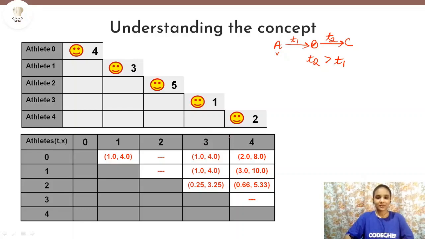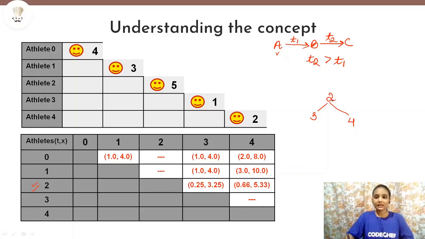Look at this table that we have created of time and distance for each pair of athletes in which they will intersect. Suppose initially we take that athlete 2 is infected with the virus. And we can clearly see from this table that athlete 2 is infecting 3 and 4. So athlete 2 can directly infect athlete 3 and 4.